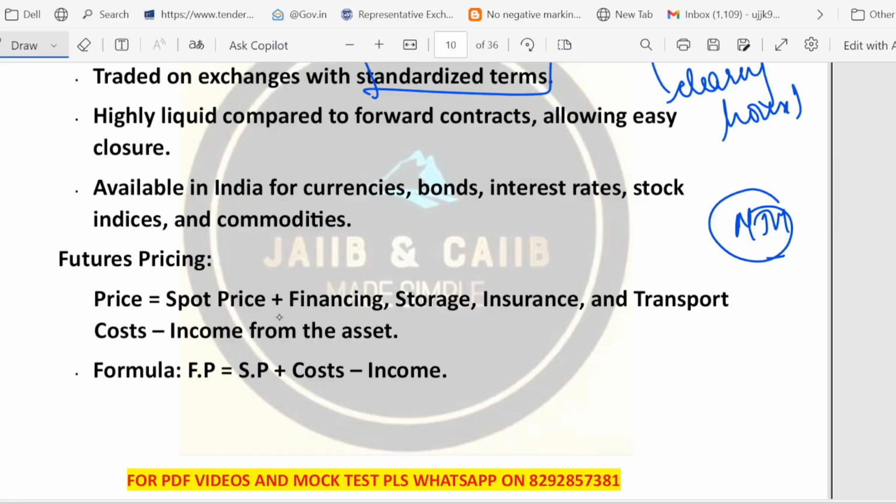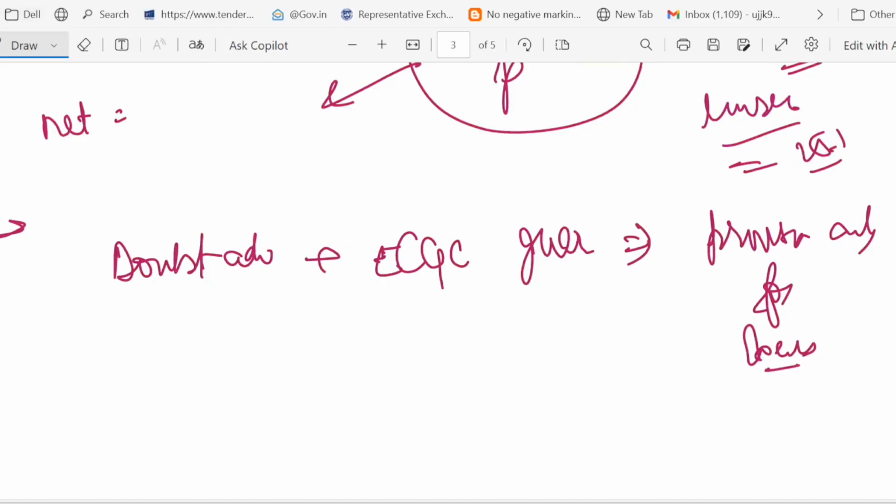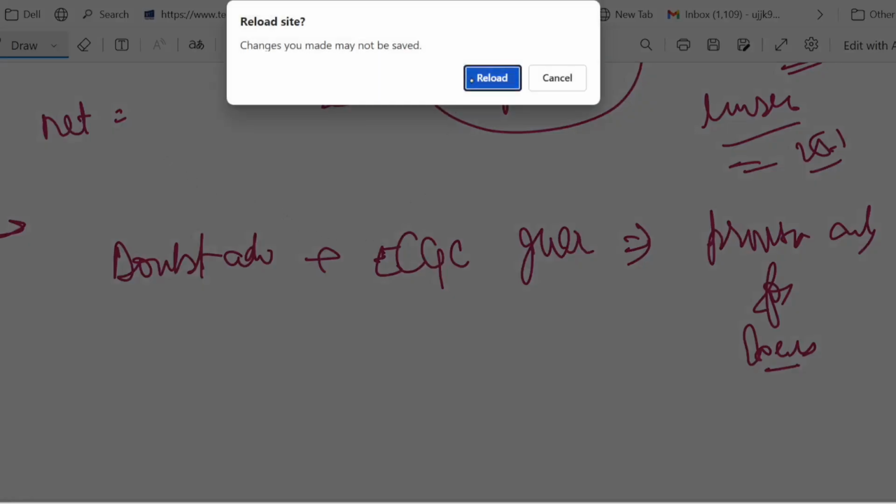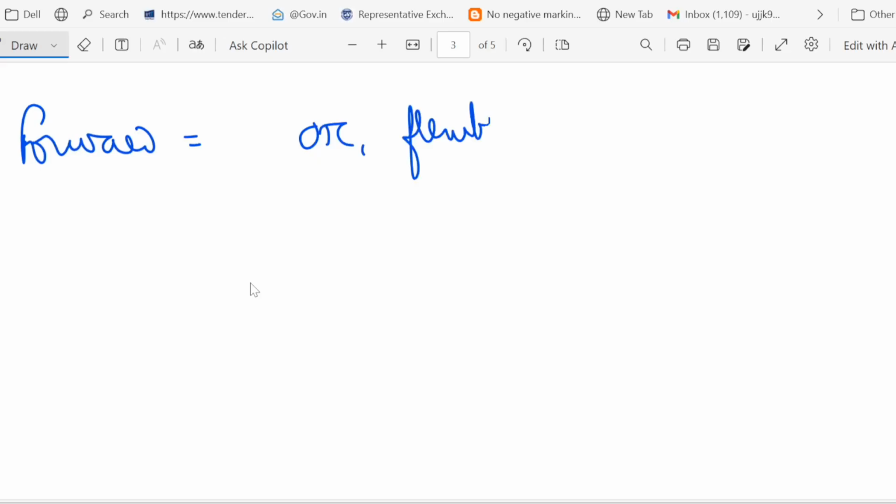So remember the keywords. Let me just write it down. What are the keywords which we have just gone through? Please keep these keywords in mind. That will help you remember forward and future. So let me write it down. If we talk about forward, just remember OTC. Just remember flexible. Just remember must be executed. Just remember credit risk. Right.